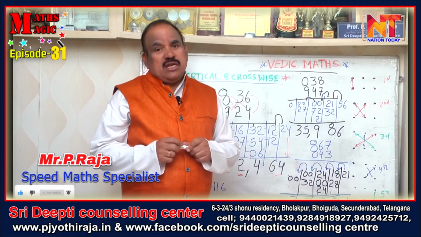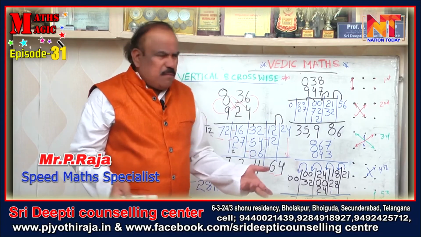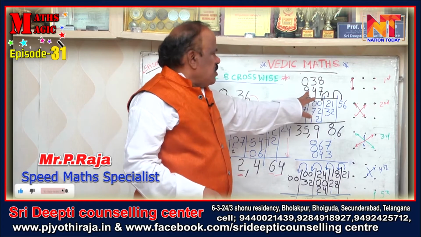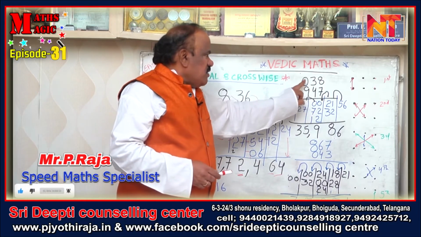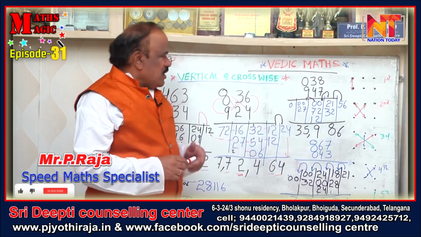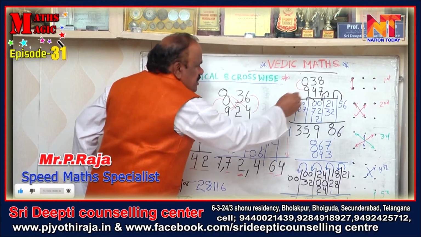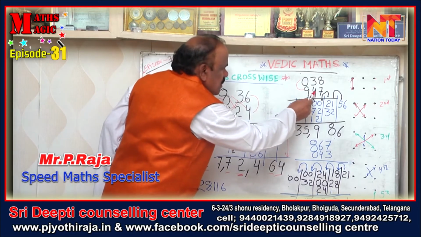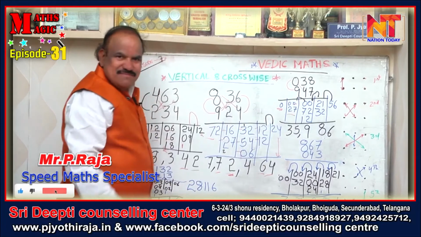Somebody asked me, sir, if it is 2 digit into 3 digit, what to do? It is very simple, same formula we will use. So here the 2 digit is 38, the 3 digit is 947. So instead of 38 we are making it 038, so this becomes 3 digit now. Now again the same steps: extreme left, 0 into 9, 0. Then the next step is 4 into 0, 0, 9 into 3, 27.